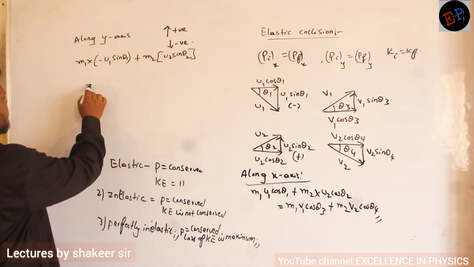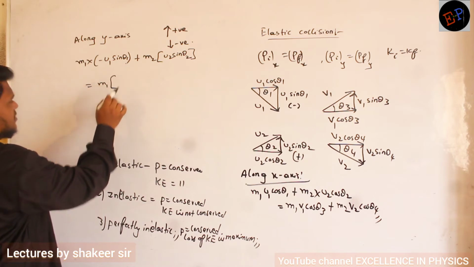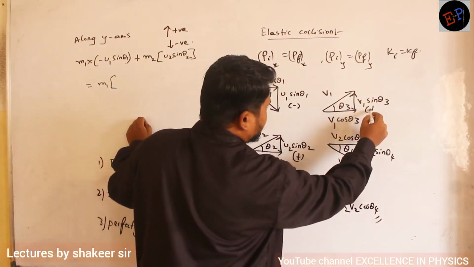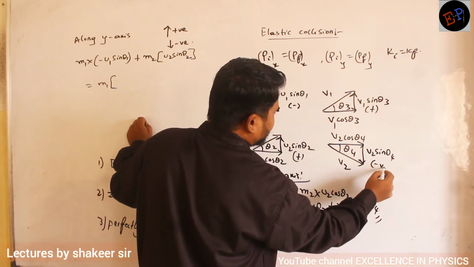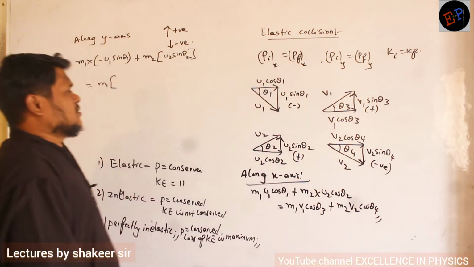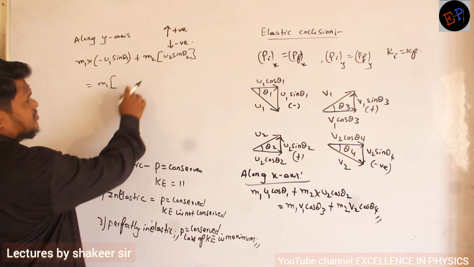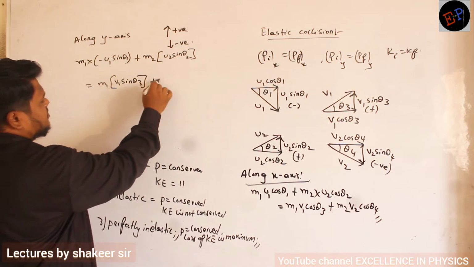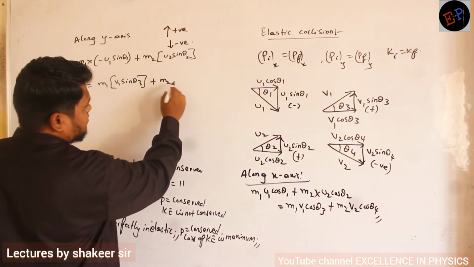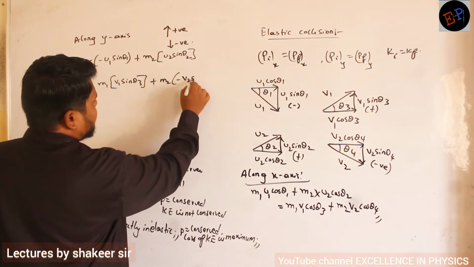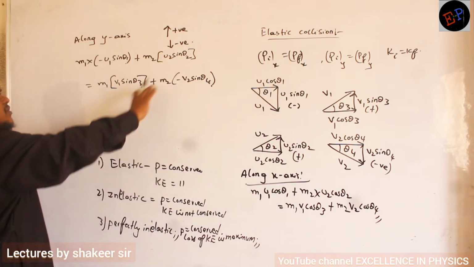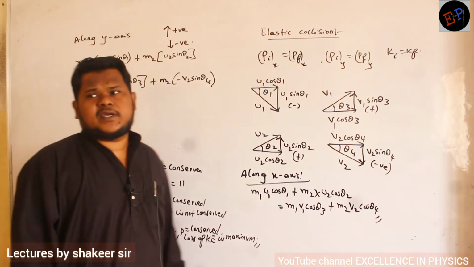So this is equal to m1 times the final velocity along the y-axis. This is positive, this is negative. Clear? So therefore, m1 into v1 sin theta 3 plus m2, the mass of the second body, times minus v2 sin theta 4. Okay? So this is the momentum equation along the y-axis.